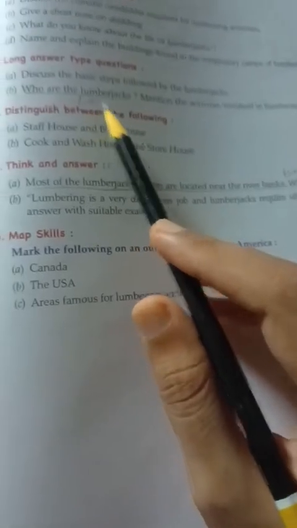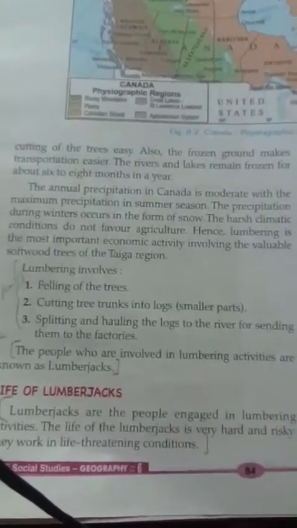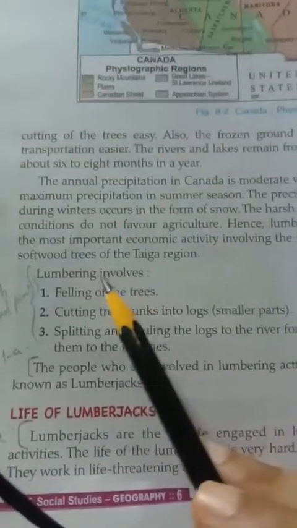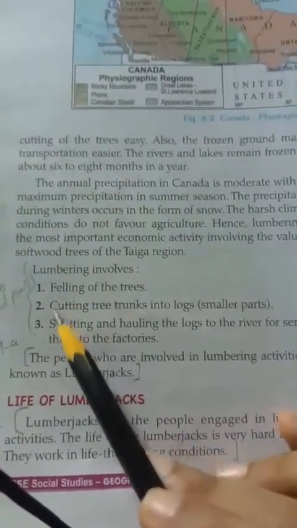Then who are lumberjacks? This we already did. Page 84. The people who are involved in lumbering activities are known as lumberjacks. Then mention the activities involved in lumbering. This is page 84. Lumbering involves these 3 points.